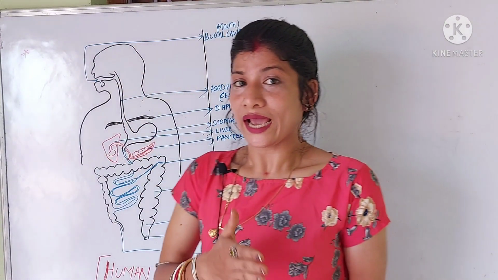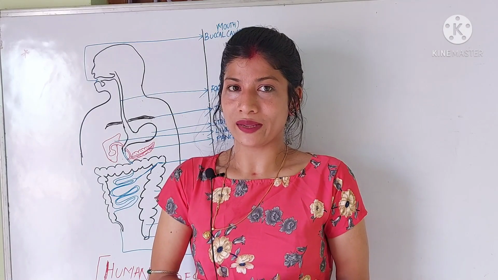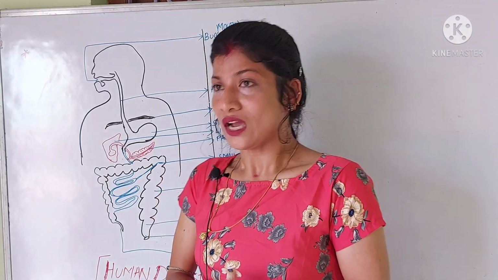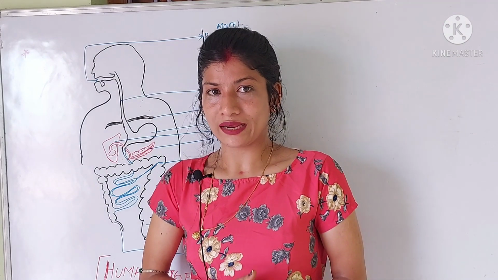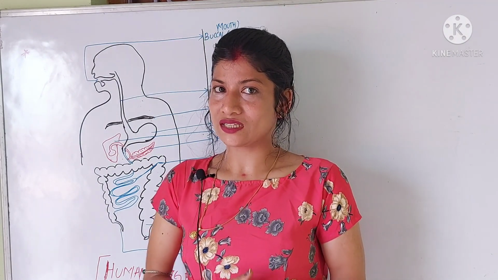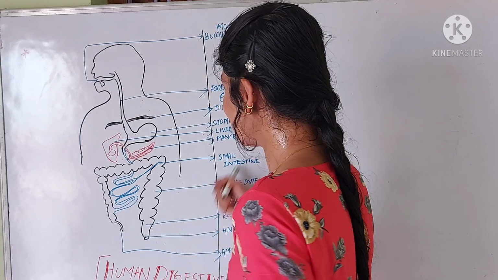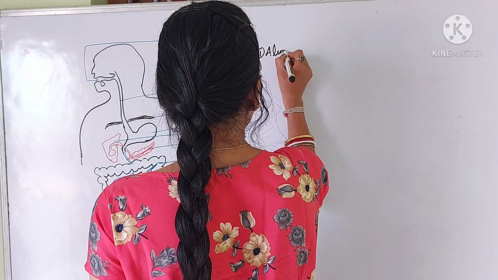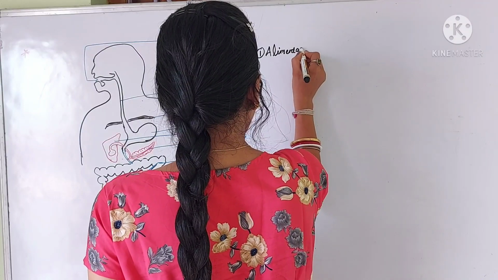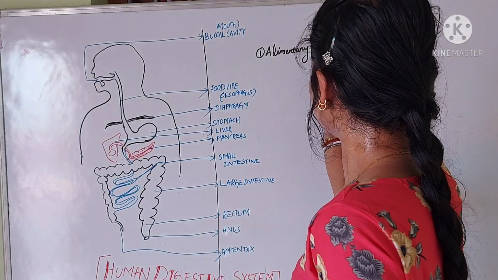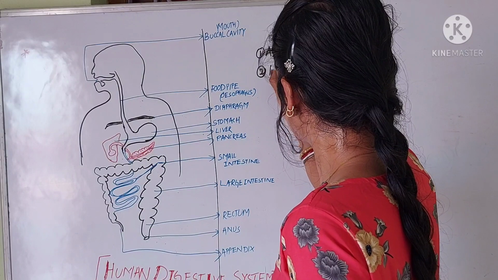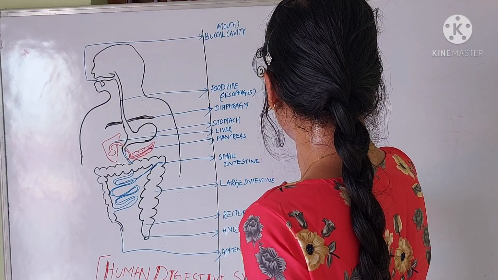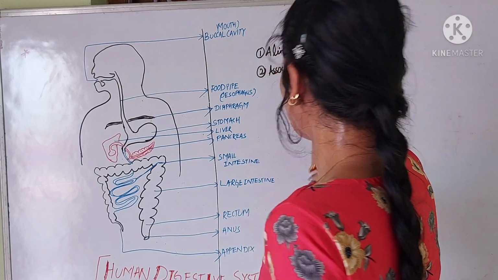The digestion process in the human being takes place by the human digestive system. The human digestive system consists of two parts: the first one is the alimentary canal, and the second one is the associated glands.